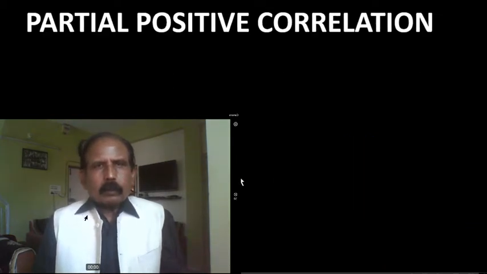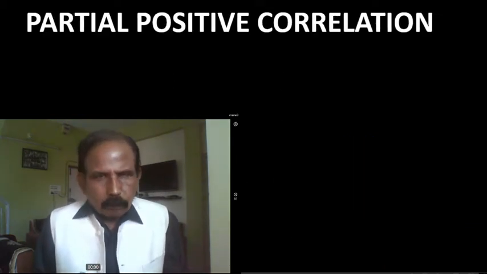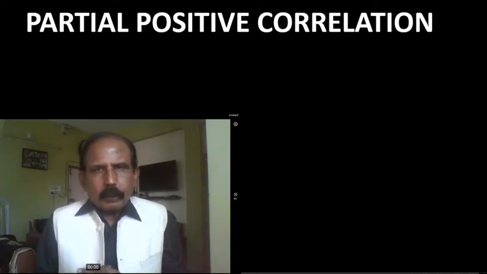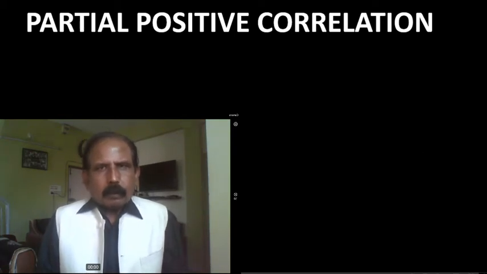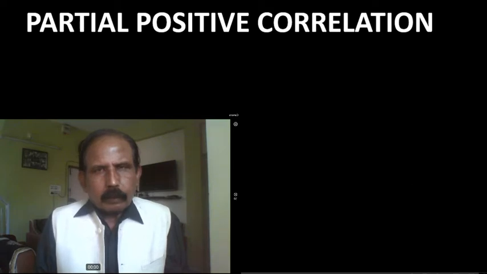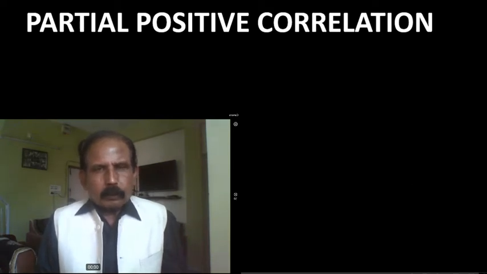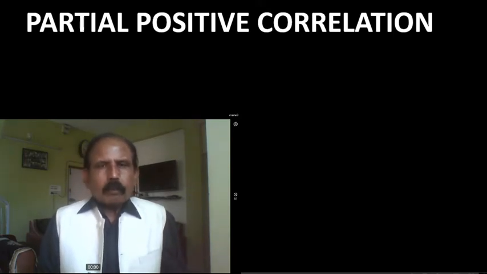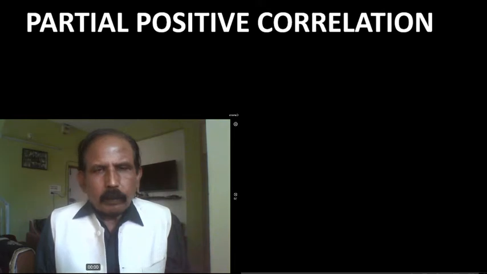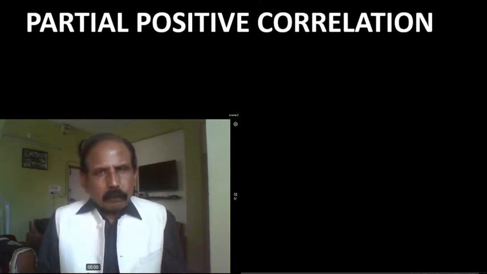Now, we'll see partial positive correlation. What does it mean? If there is cause and effect relationship between two variables and values of both the variables change simultaneously in the same direction but in unequal proportion, then there will be partial positive correlation between such two variables, and the value of R in such a case will be between 0 and 1. Let us take an example.